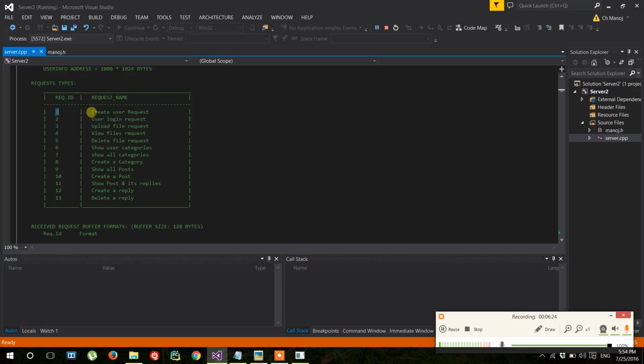One represents create user request. So whenever the client asks for a create new user request, the request will be received with request ID 1. Similarly, all these: user login request, upload file request, view files request, delete file request, show user category, show all categories, create a category, show all posts, create a post, show post and its replies, create a reply and delete a reply.